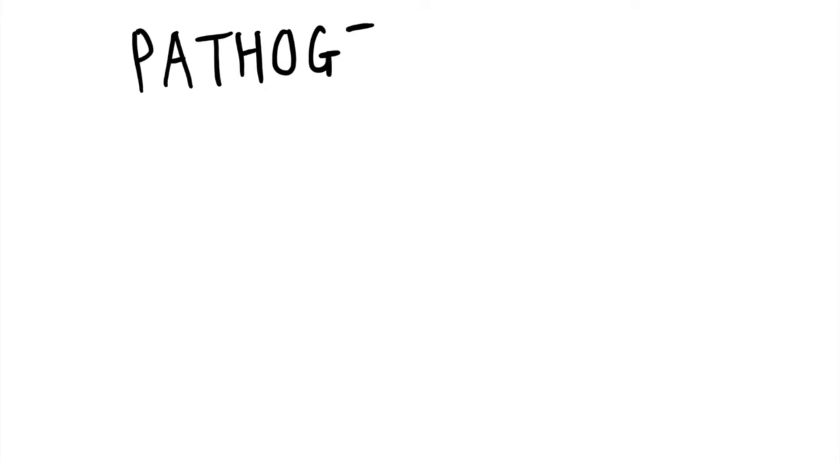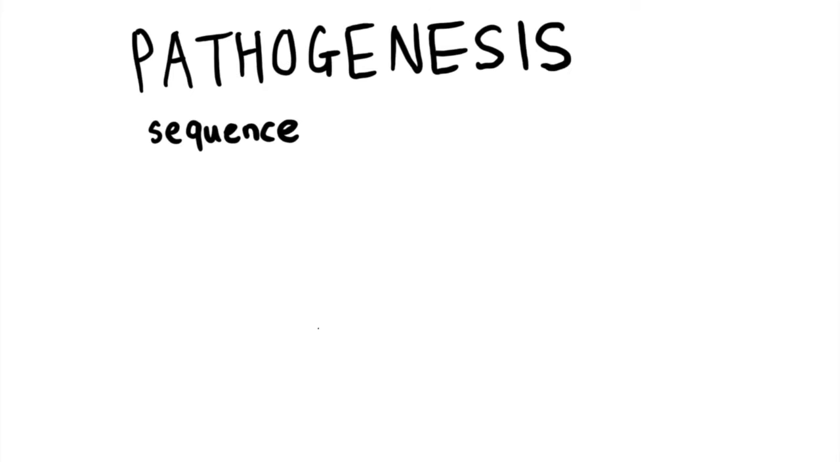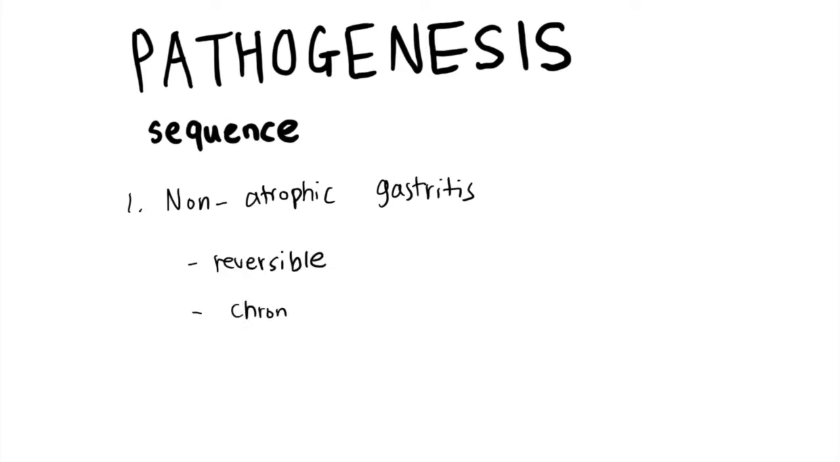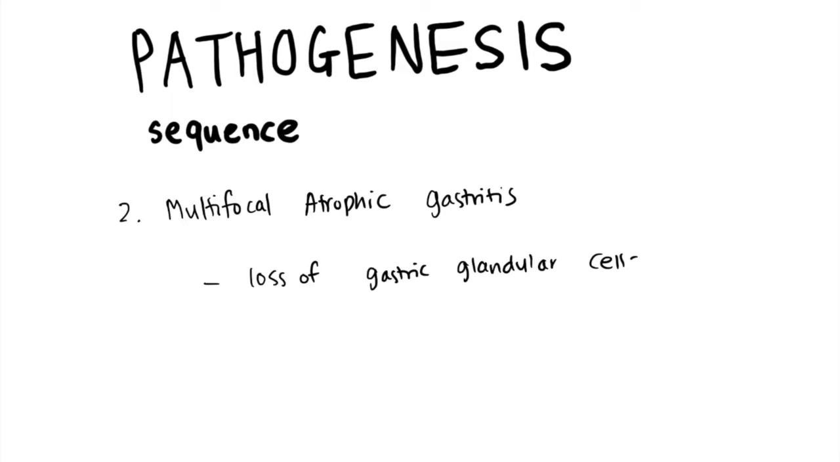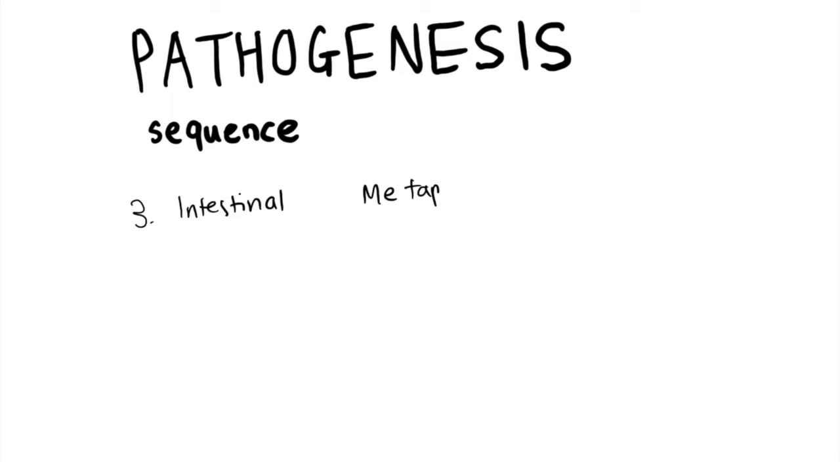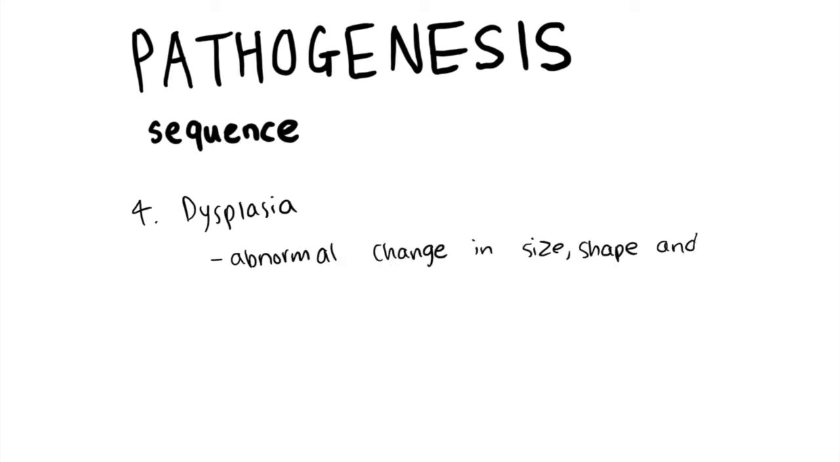So how and why does this change occur? The pathogenesis of progression of intestinal metaplasia to cancer involves the following sequence. 1. Non-atrophic gastritis. This is a reversible step where the stomach gets chronically inflamed due to harmful stimulus. 2. Multifocal atrophic gastritis. The inflammation causes loss of gastric glandular cells. 3. Intestinal metaplasia. The replacement of cells with intestinal cells. 4. Dysplasia. The abnormal change in the size, shape, and organization of mature cells. And finally, forming invasive carcinoma.